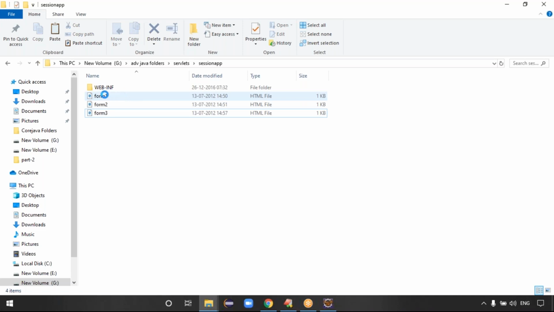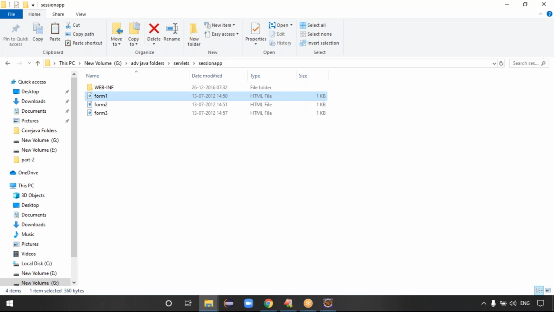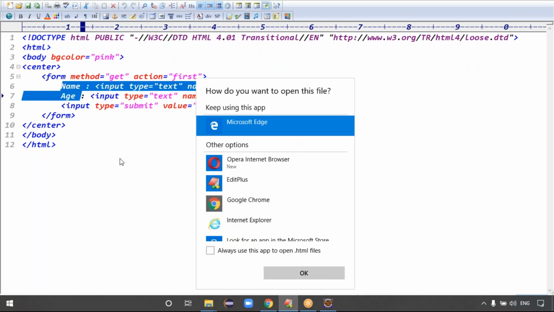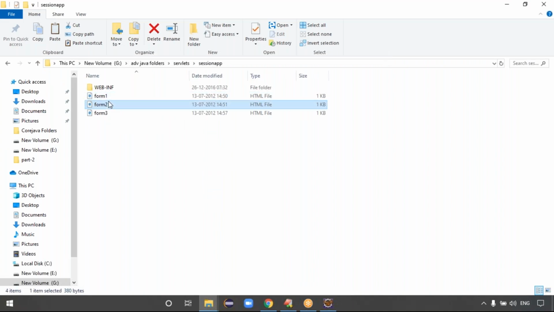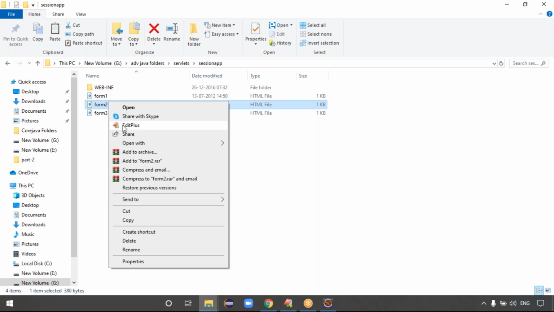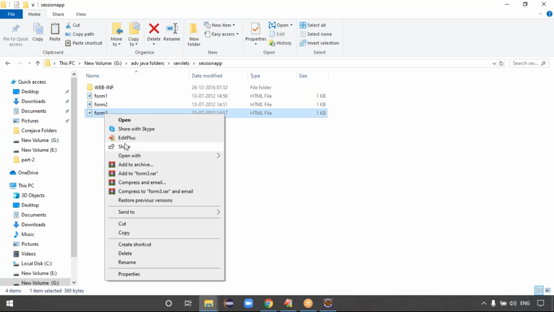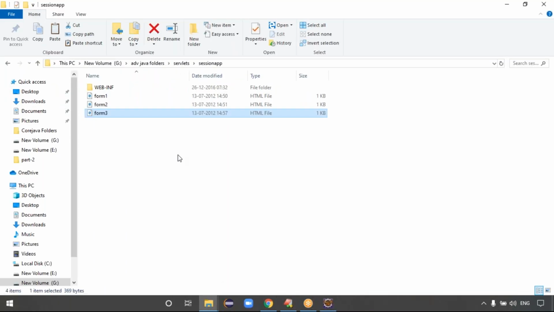Form 1 contains a name and age. The second form, as usual, contains qualification and designation. The third form contains mobile and email, right? Three forms I have. Let me copy the three forms.